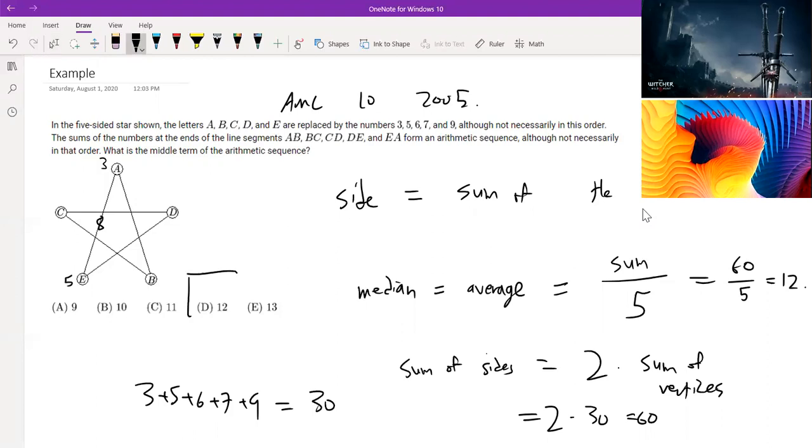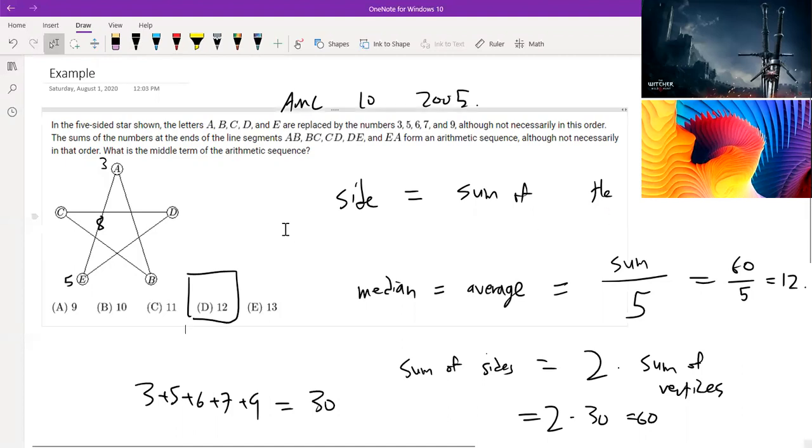So our answer should be D, 12. And this is really nice because we didn't actually have to find out what the actual terms in the sequence were. We simply took advantage of the properties of an arithmetic sequence, and we used them to our advantage to solve for the median. And so that's an example of how properties of arithmetic sequences can be convenient.